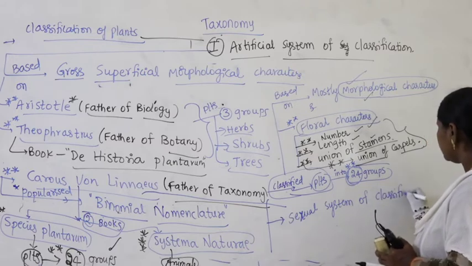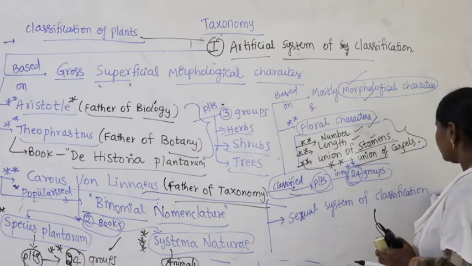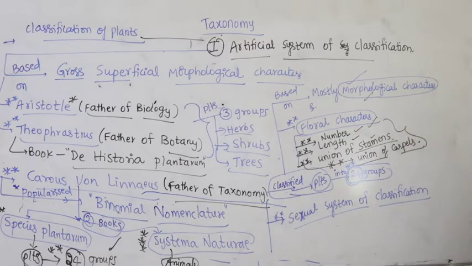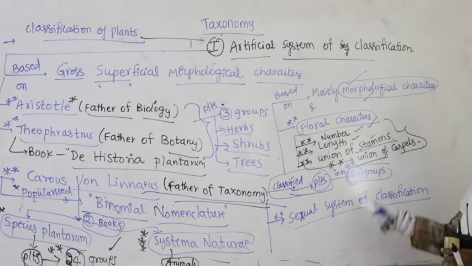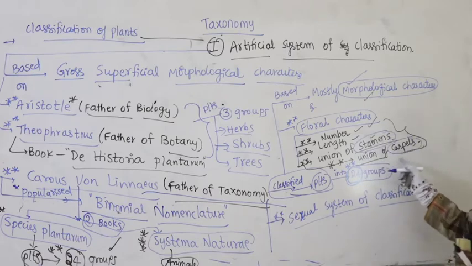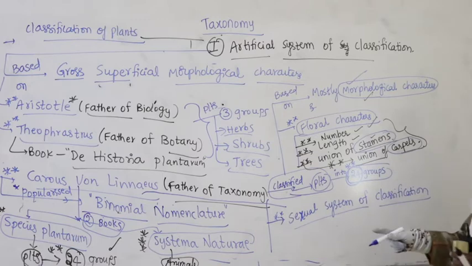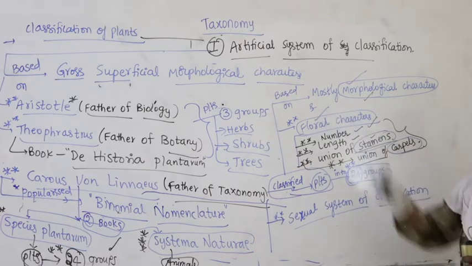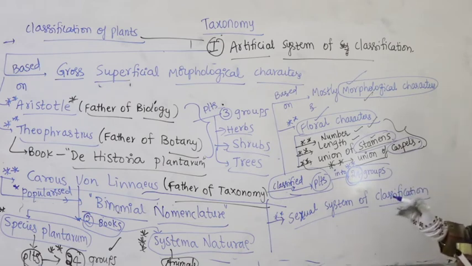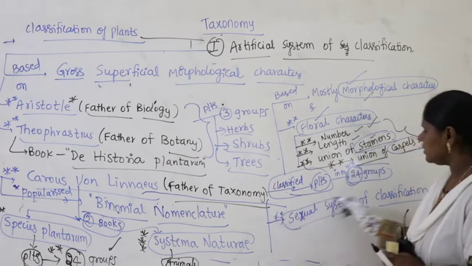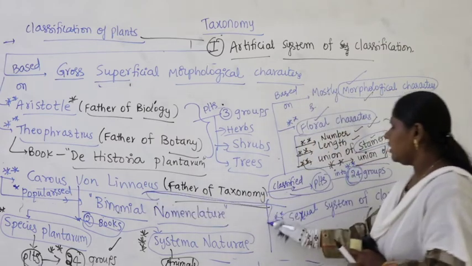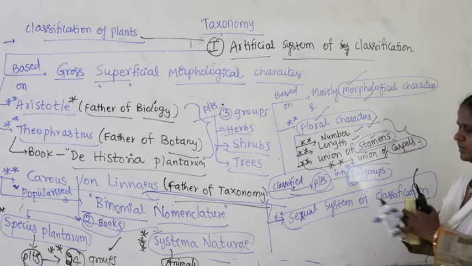It is called the sexual system of classification because sexual characters are taken into consideration. What are the sexual characteristics of a plant? Stamens, that is the male part, and carpels or pistils, which are the female part. So here, more of the floral characters, meaning calyx, corolla, androecium and gynoecium, are taken into consideration. That is why the system Linnaeus has given is called the sexual system of classification.